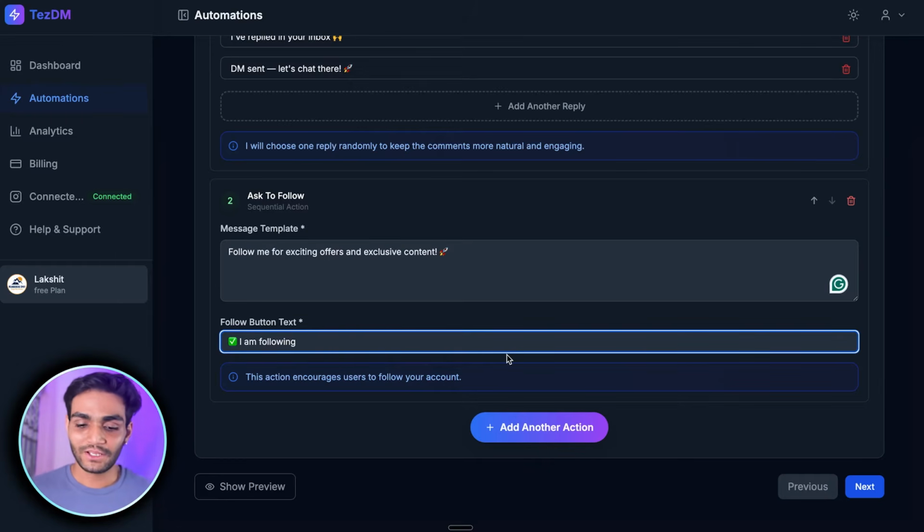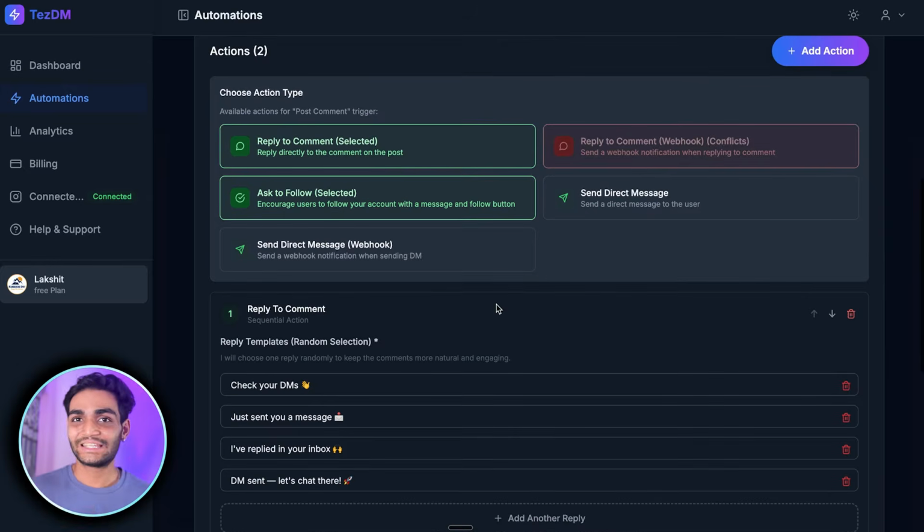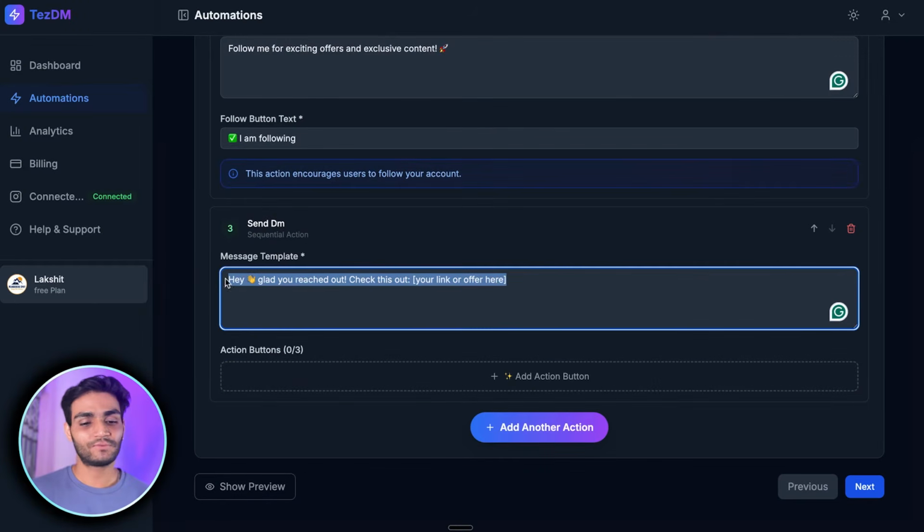Once you have set that up, we'll click on add another action. Once they have started following us, we want to send them a direct message. It means we'll now be sending them what we have promised. We click over here and we can write whatever message template you want, like, hey, glad you reached out, check this out. Or we can say, hey, glad you reached out, here is what we promised. Now we can add multiple buttons over here, up to a max of 3 buttons.